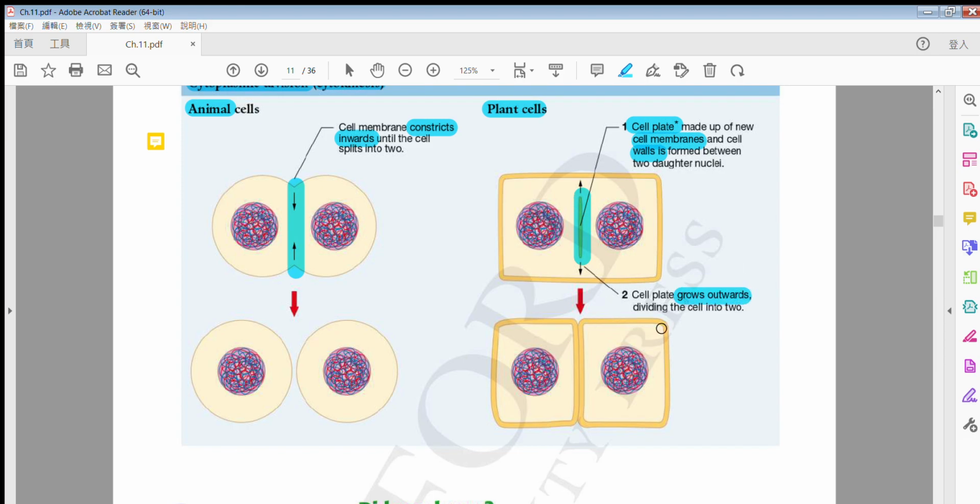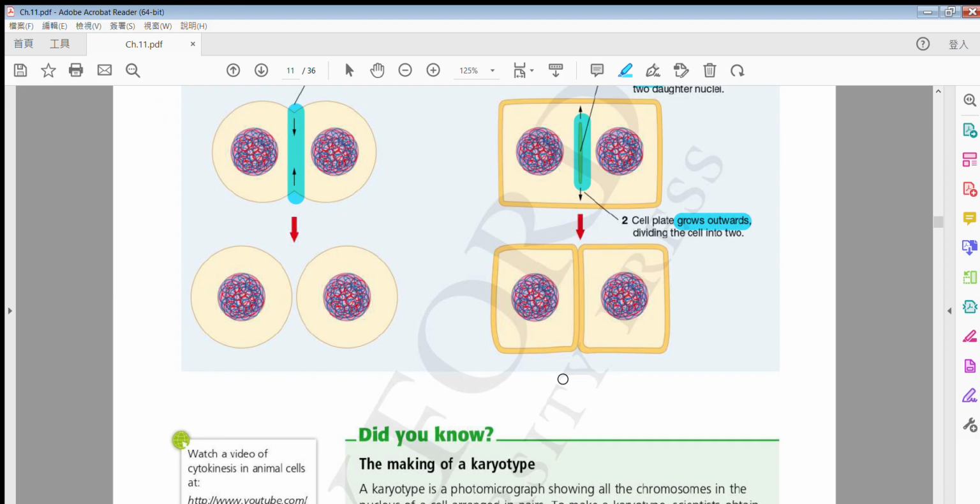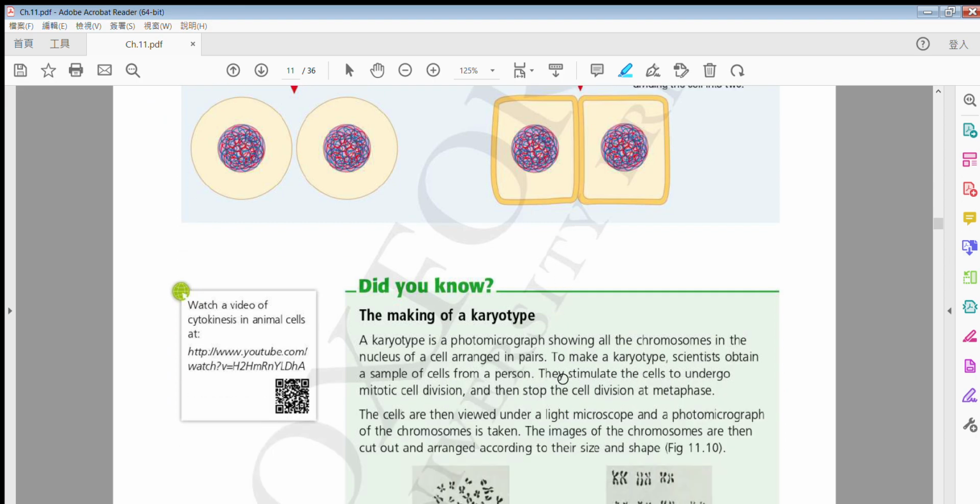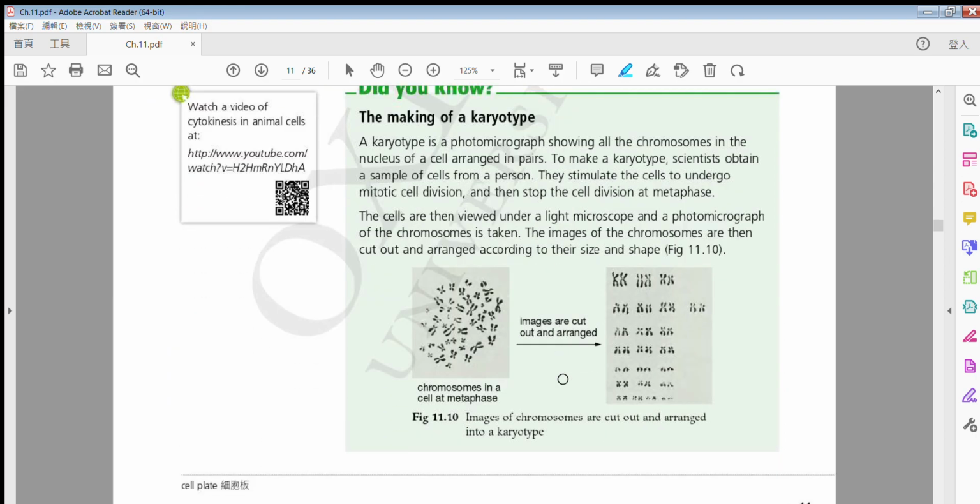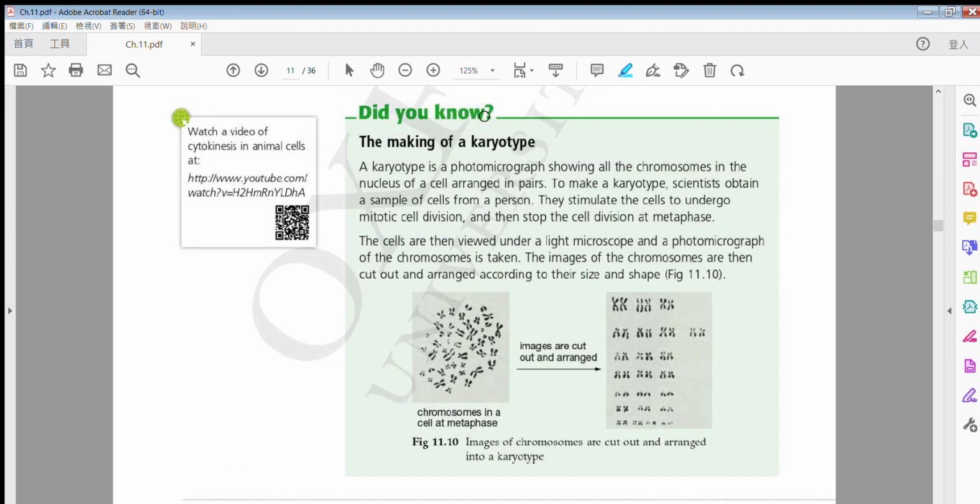So this time it is not constrict inwards, it's growing outwards. Then it will divide the cell into two. So that's all.